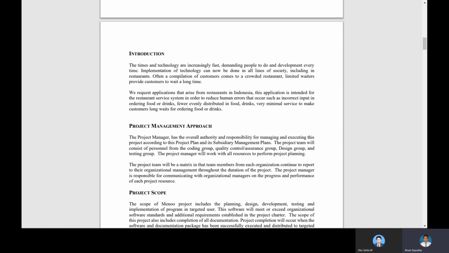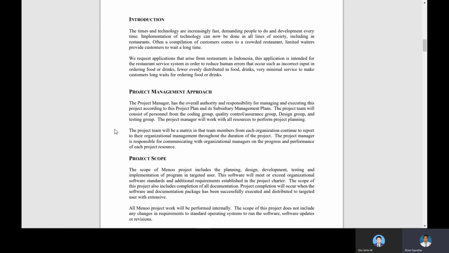This application is intended for the restaurant service system, in order to reduce human error that can occur, such as incorrect input when ordering food or drinks. Fewer evenly distributed input, drinks, and very minimal service make customers wait long for ordering food or drinks.